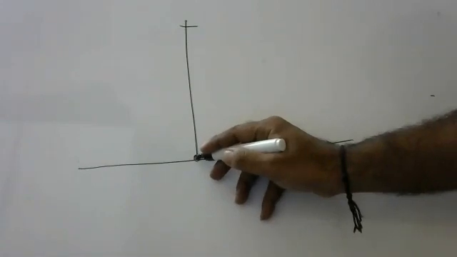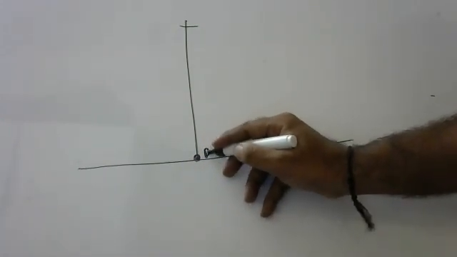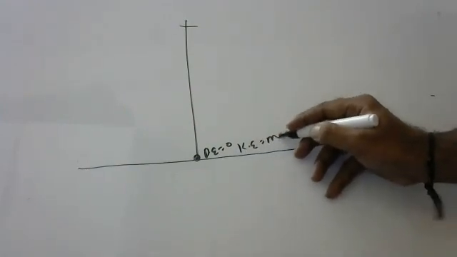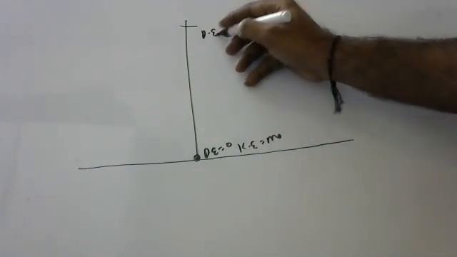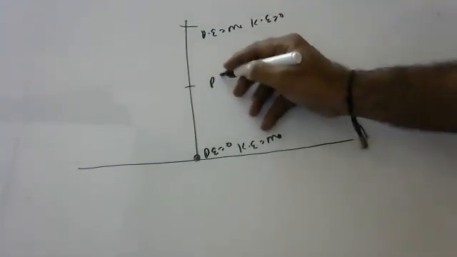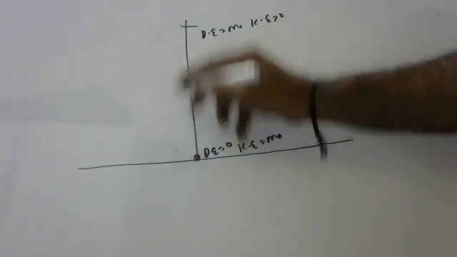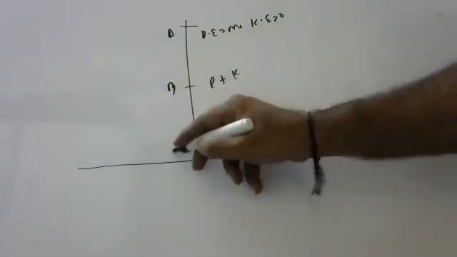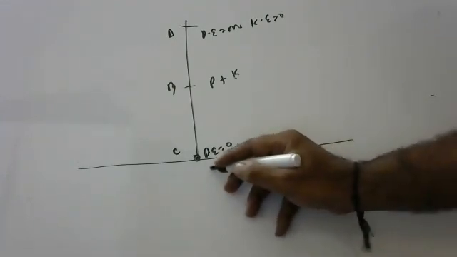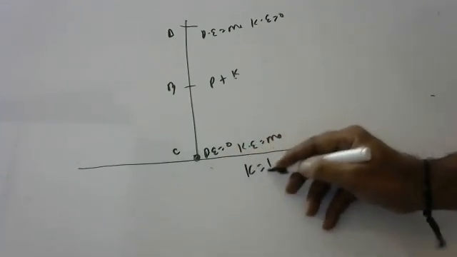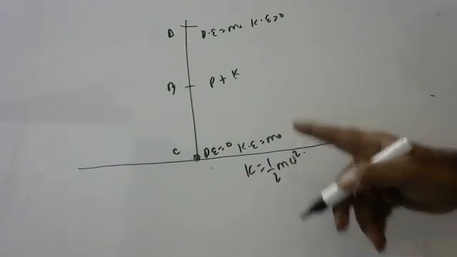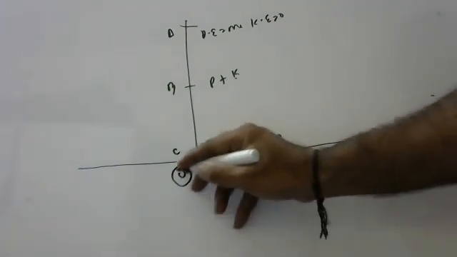When a body is thrown up, here potential energy will be zero because there is no height, but kinetic energy is maximum. Here potential energy is maximum, but kinetic energy will be zero. And in the middle, you will have both. Let us take positions A, B, C. Let us say it is thrown with a velocity of u.